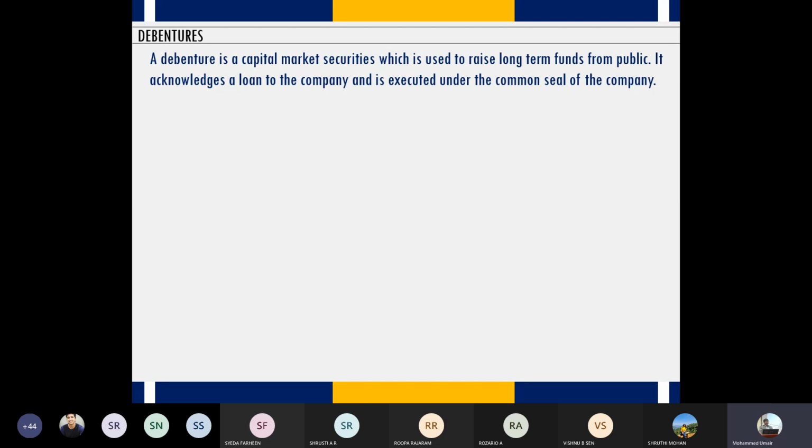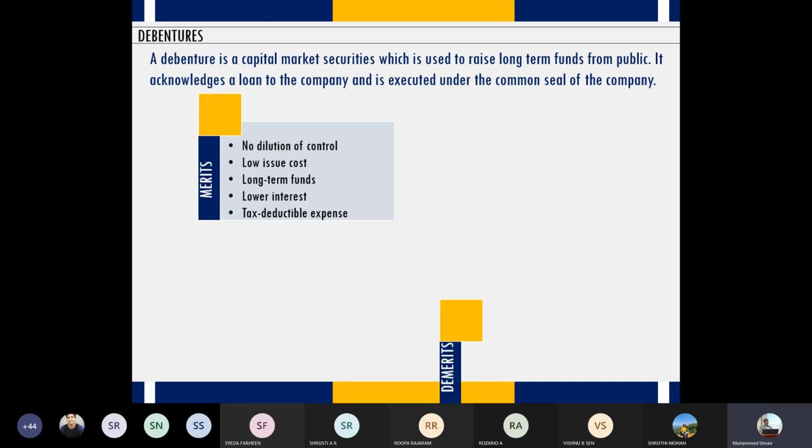How debentures are different from loans and what are the pros and cons from the viewpoint of the company of issuing debentures. So we have gone through all the advantages of issuing debentures from the perspective of the company. Now let's quickly go through the limitations. So these are the setbacks.